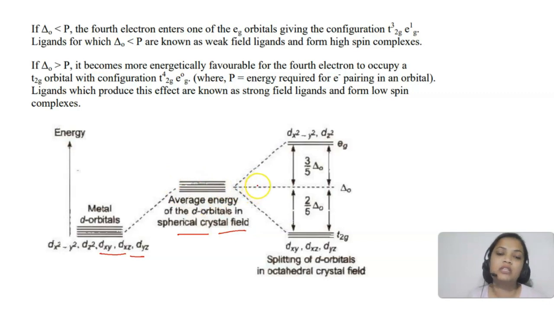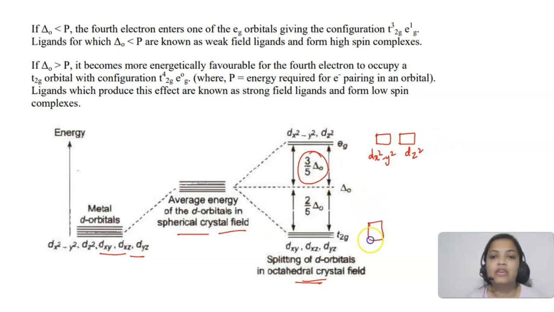So what will the average energy be? In the presence of ligand in octahedral crystal field, the energy of dx square minus y square and dz square orbitals will increase by 3 by 5 delta naught. This is important. And the energy of dxy, dyz and dzx orbitals will decrease by 2 by 5 delta naught. So you have to remember this diagram.